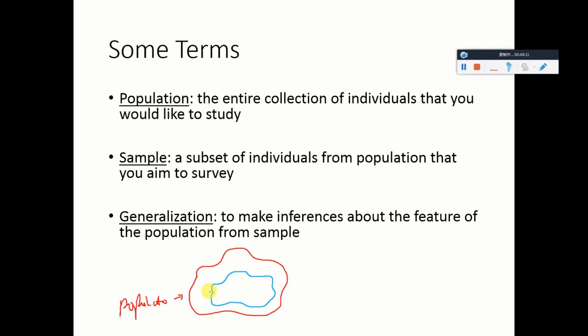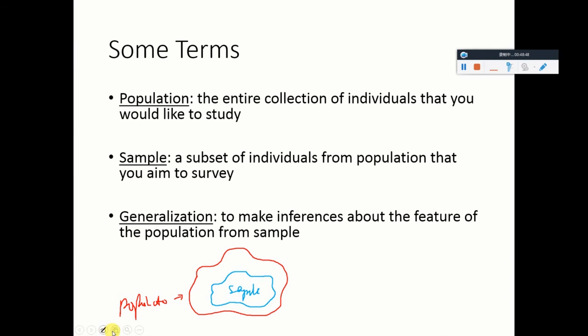Not identical, but similar enough. So in this case, you will have what we call a representative sample. Because you take great effort to make the sample look similar to your population, you are able to obtain a representative sample. So the findings that you obtained from the sample can be generalized to the population.